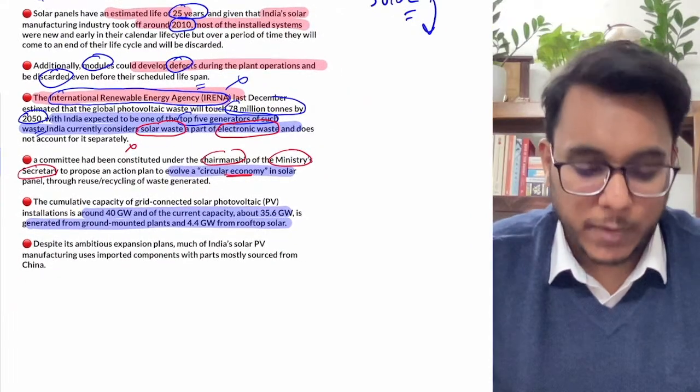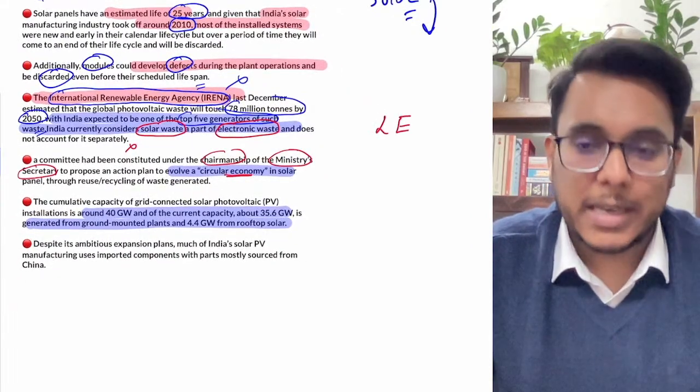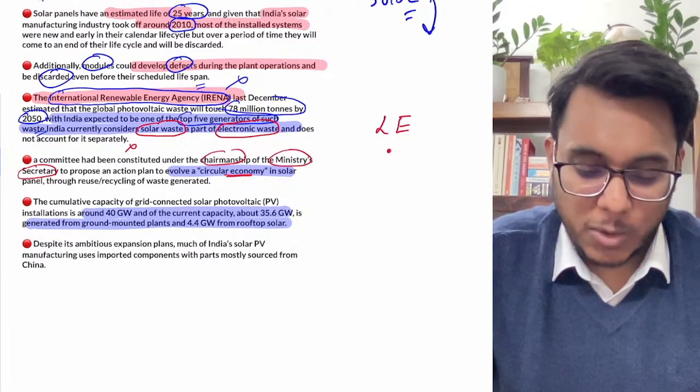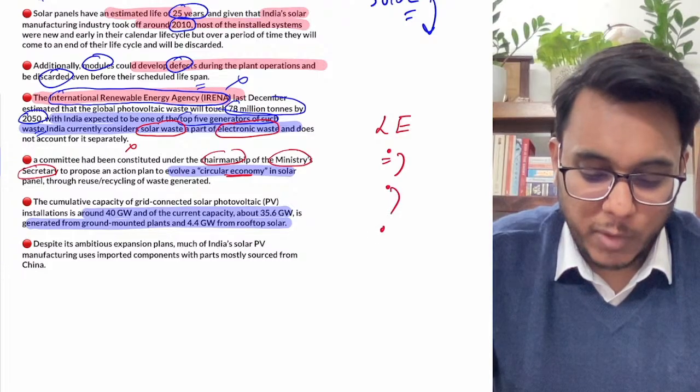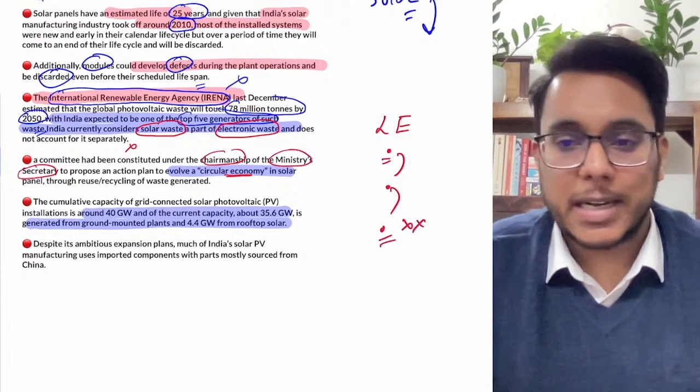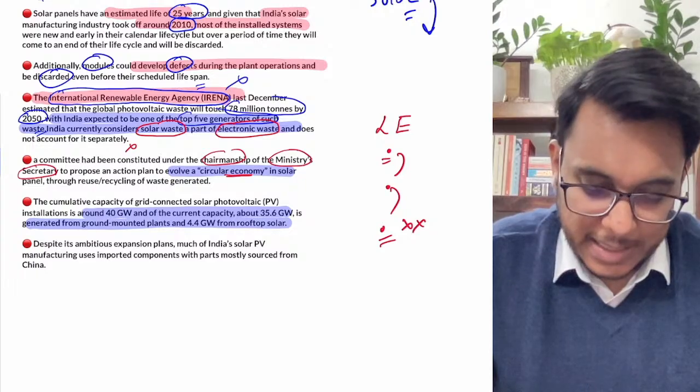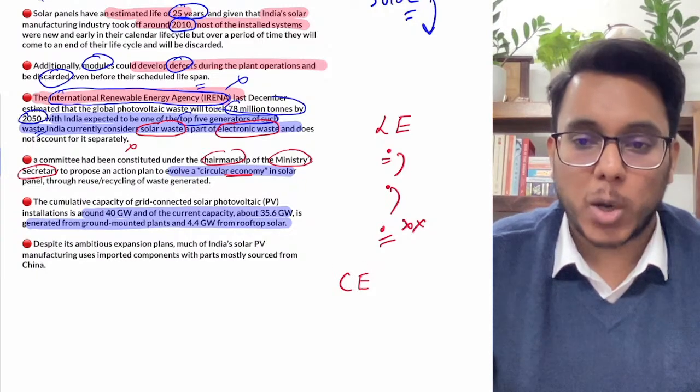There could be two types of economy. One is the linear economy. In a linear economy, a good is manufactured, that good is used, and then it is discarded, just dumped. That is the linear economy. Then there comes the circular economy. In a circular economy, what will happen?